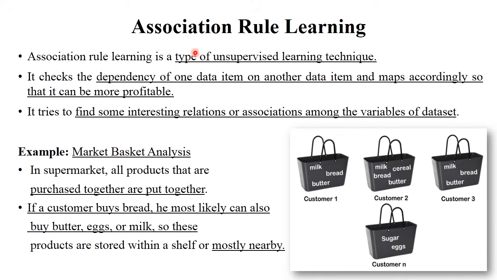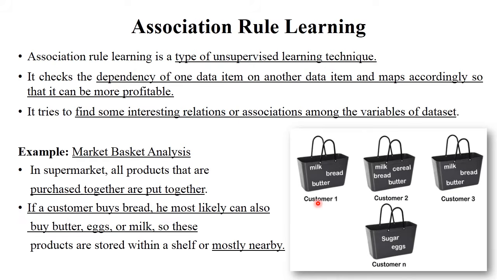The first point is association rule learning. Basically, association rule learning is a type of unsupervised learning technique because it works on a random data set. Let's take one example. The best example of association rule is market basket analysis. In any shopping mall or mart, suppose a customer buys bread, then they also buy butter, eggs or milk. So everything that is purchased together is put together, right?